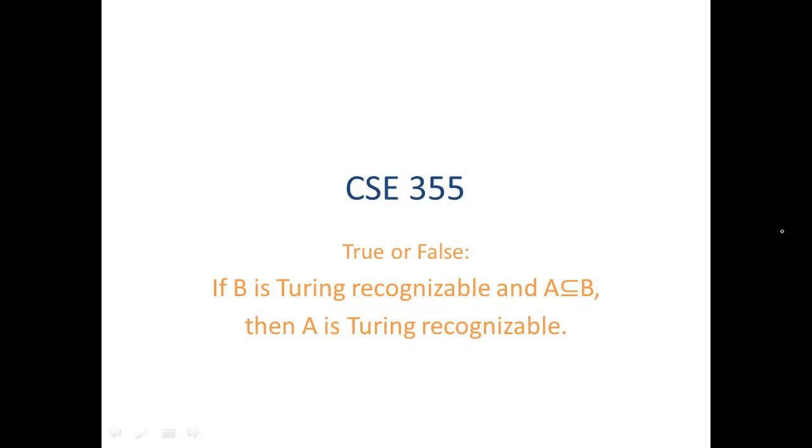We are going to decide if the following statement is true or false. The statement is, if B is Turing recognizable and A is a subset of B, then A is Turing recognizable. Okay, so we are going to do a proof by counterexample to show that the statement is false.